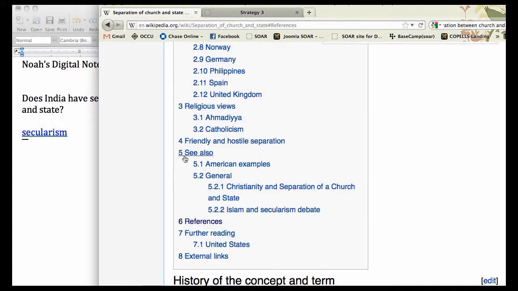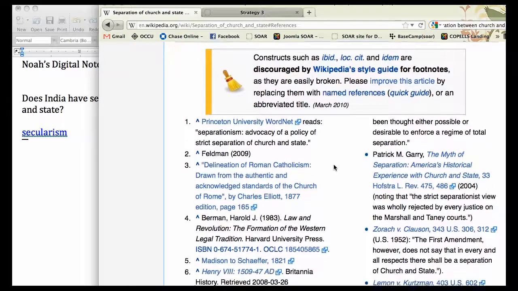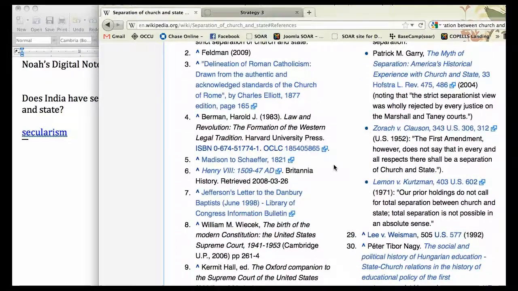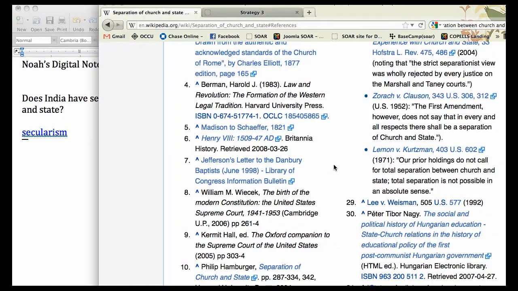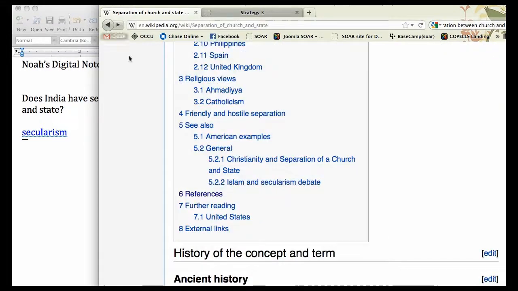The bottom of every table of contents also has some interesting things. See also, which is other related topics, references, and further readings and external links. So let's go to references. These are the references that the people who wrote this article used. So these are their sources. Now that could mean that the reading level of these sources is very, very high.